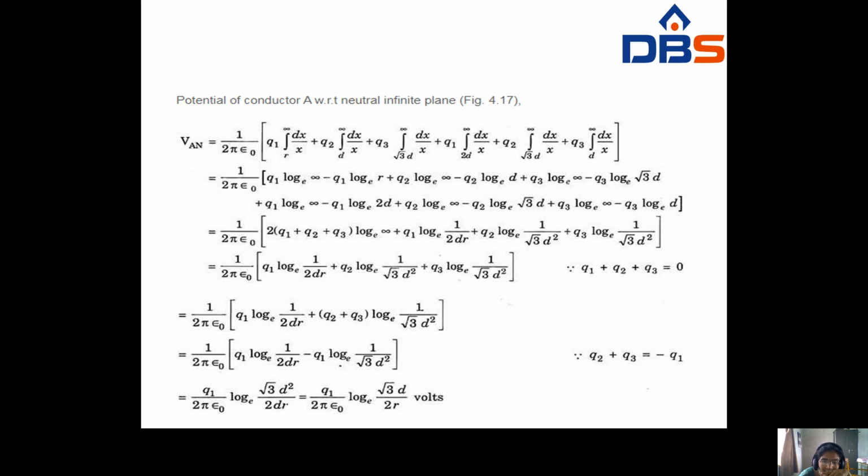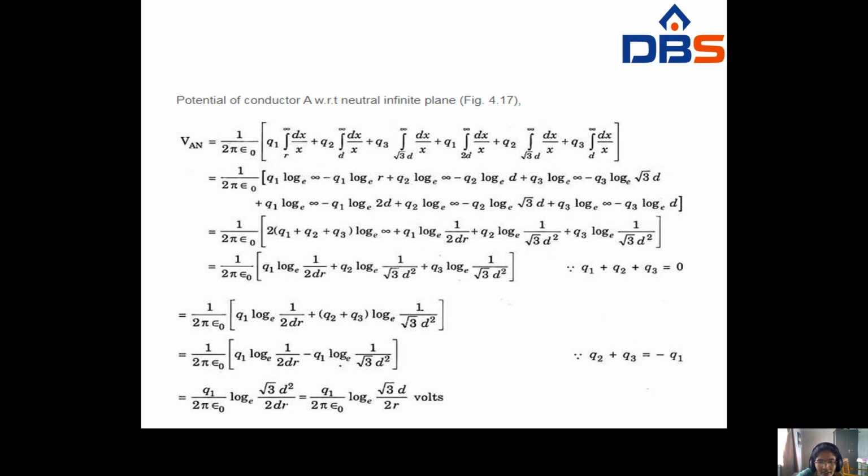Similarly from Q1 to 2D infinity, that means 6 conductors: A, B, C, A dash, B dash, C dash, here you have to write. So ∫dx/x means log x. You have to write log x and substitute all the limits here. From all of that, you have to take log e infinity common. So here log e infinity comes 2 times.